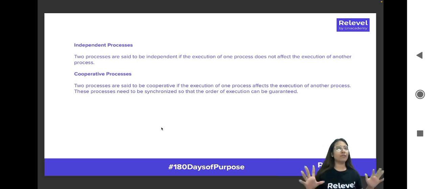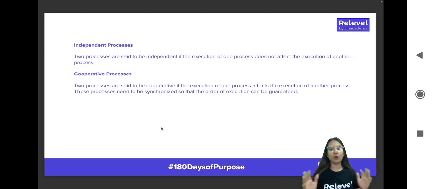So the idea of independent processes is very simple. Two processes, they are not dependent on each other at all. So it doesn't matter which process is executed first and which process is executed after that. They are entirely independent of each other. Hence, their execution does not affect each other as well.